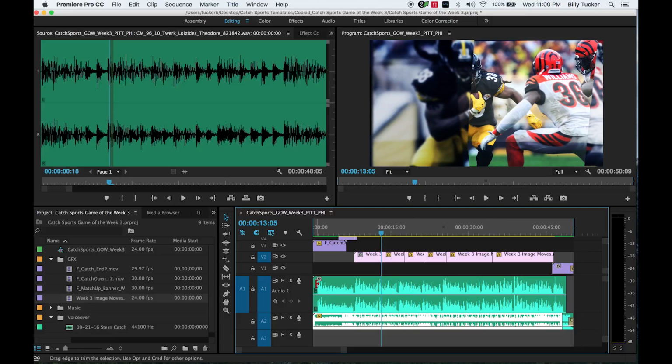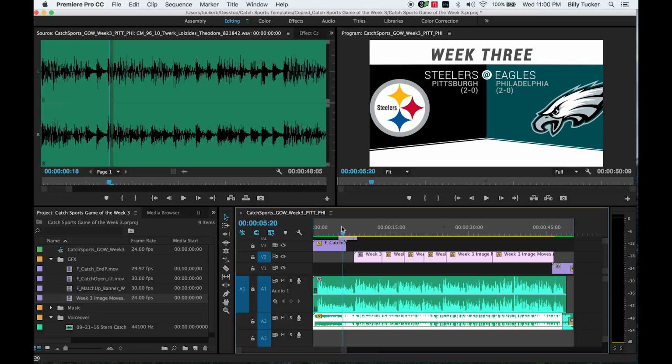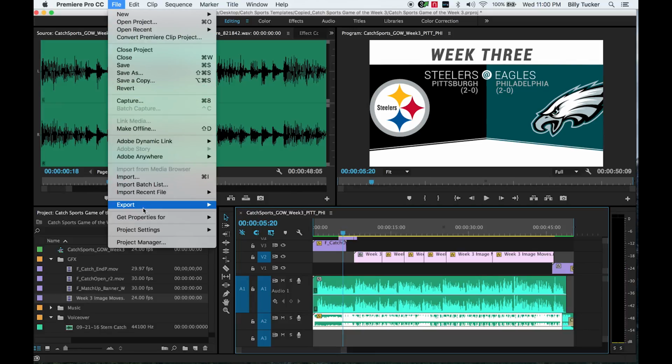Once that comes back to you, you want to take your new waveform, place it down on the timeline, and you want to kick out two different versions. One that's kind of client-sized and under 30 megabytes, and one that's full-size that we can now use for uploading to our Catch Sports app and making sure that it plays great HD quality on desktops and Android phones and iPhones and all kind of jazz. And here's how to do that.